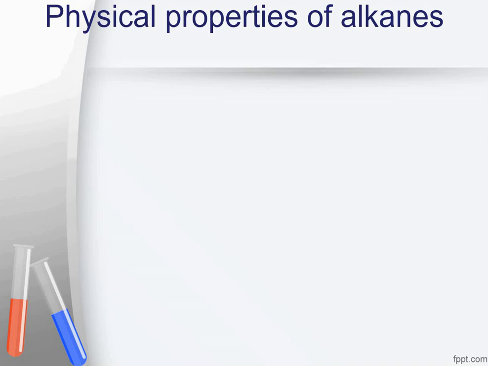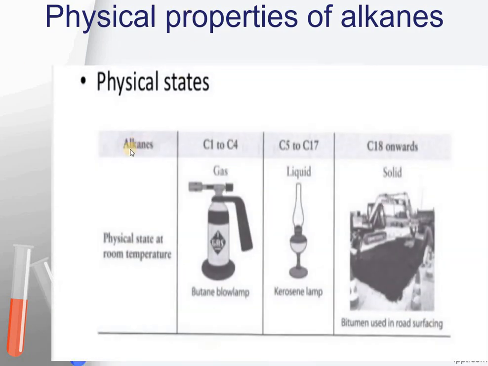Physical properties means the properties which are related to the physical phenomena, like physical state of alkanes and melting and boiling points and the intermolecular attractive forces that are present in them, etc. The first important property is the physical states of alkanes. Do remember, girls, these alkanes are usually from carbon number 1, that is methane, to carbon number 4.